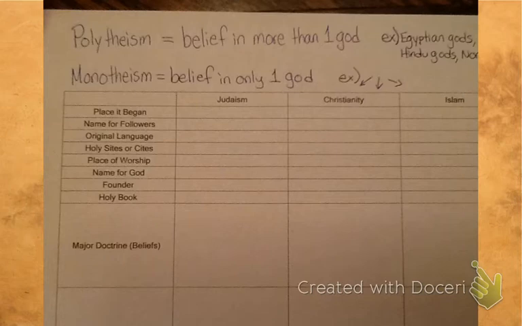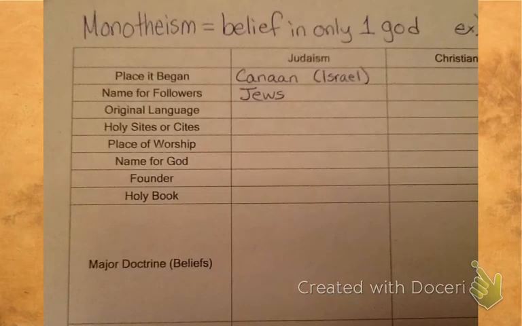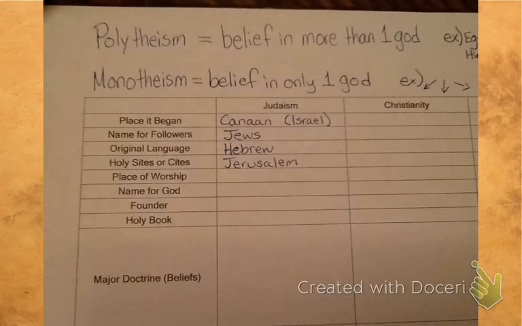We're going to start with Judaism. Judaism began in a place called Canaan, which is today in Israel, the country called Israel. You know where that is on the map because we did a map in class. People who follow Judaism are called Jews. The original language for Judaism was Hebrew. Everybody spoke Hebrew, everybody wrote things down in Hebrew. The holy city or site for Judaism, the main one at least, is Jerusalem. This is where the Jews had their main temple, etc.